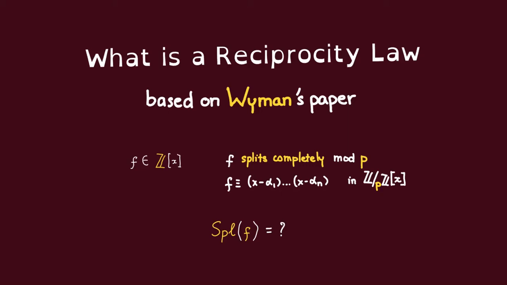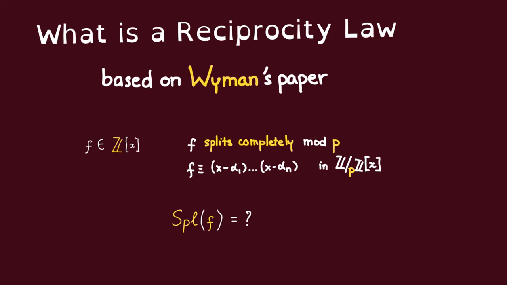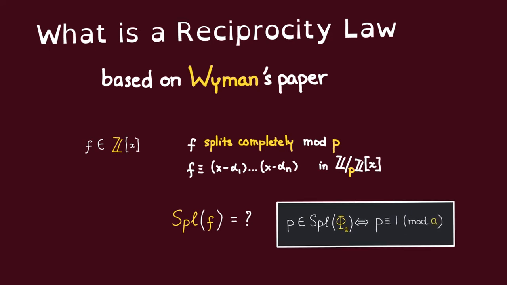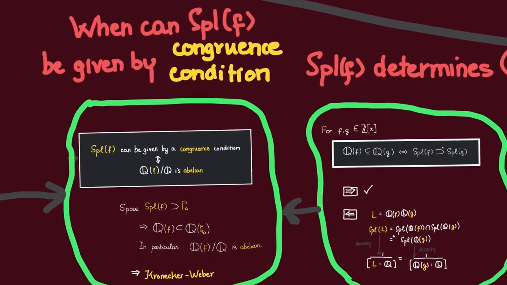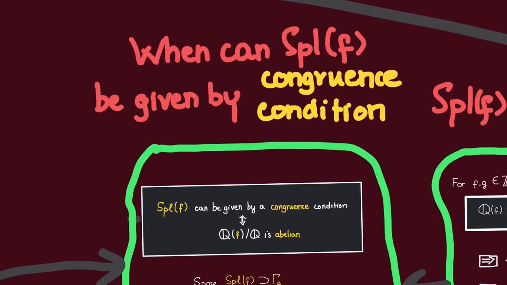In the last two videos, we saw some examples of reciprocity laws. In the case when f was a quadratic polynomial or when f was the a-th cyclotomic polynomial, we saw that Spl(f) can be given by a congruence condition. A natural question then is: is this always going to be the case? Is it true that Spl(f) can always be given by a congruence condition?